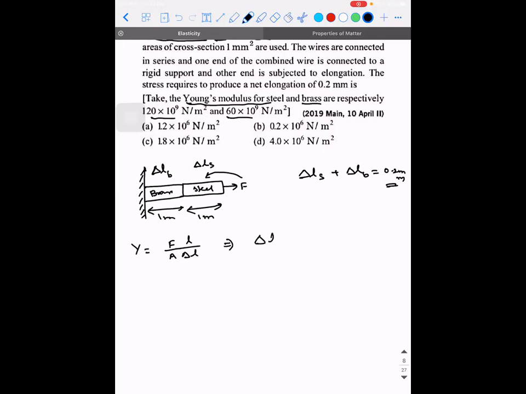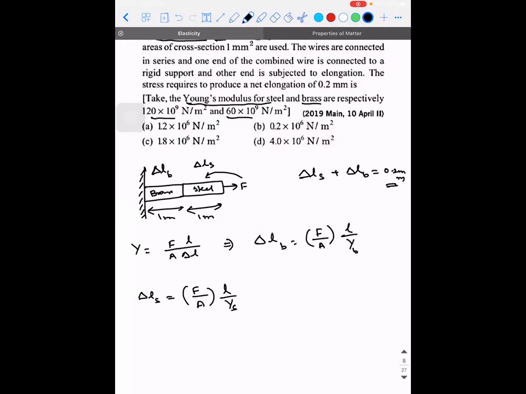Let's say delta LB is equal to F by A into L divided by Y. Can I write it like this? The Young's modulus of brass. What is delta LS? So F by A into L by Y. Yes.